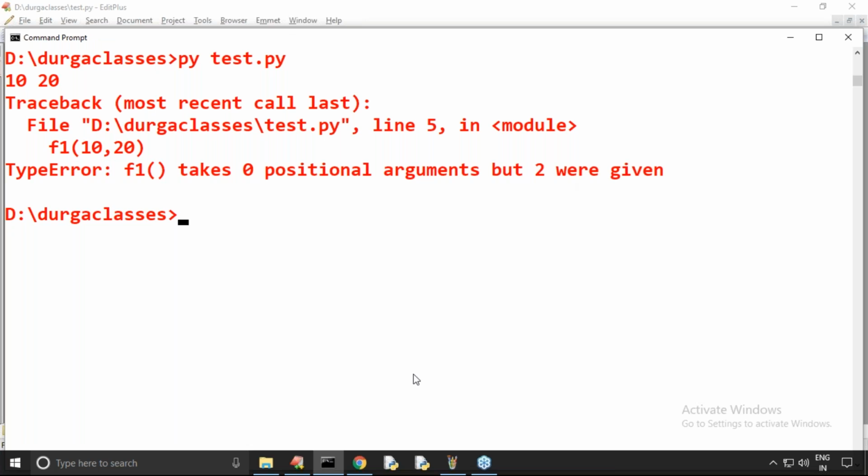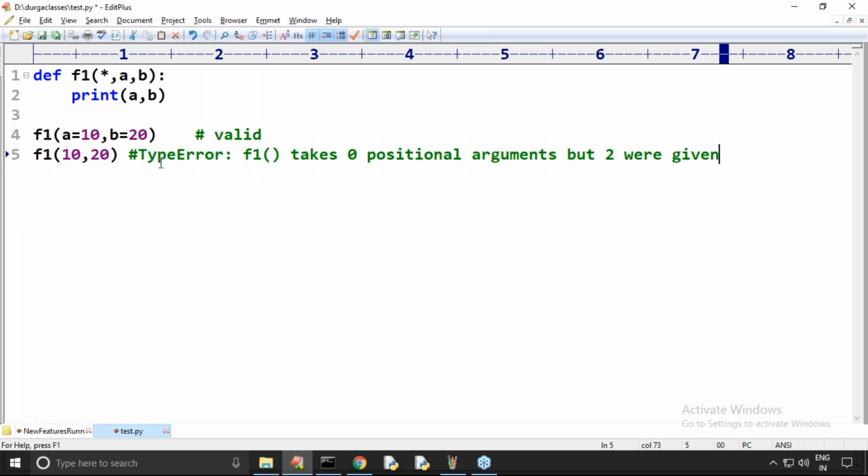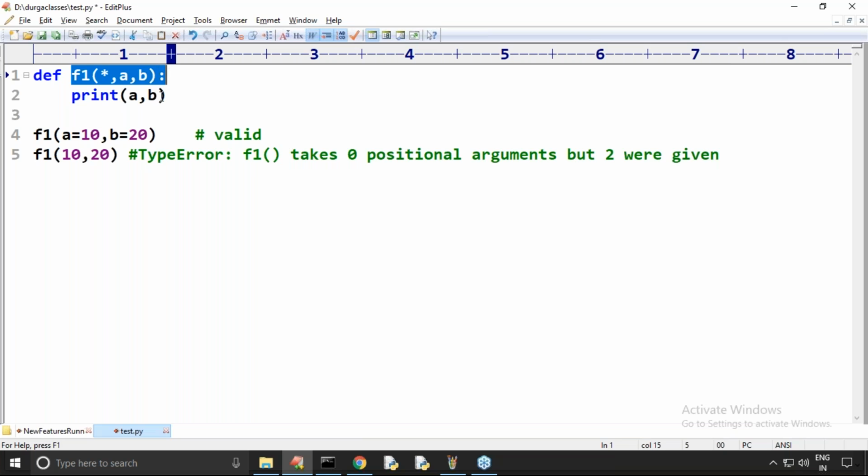Have you observed? It won't take any positional arguments. So F1 won't take any positional arguments. Takes zero positional arguments, but two were given. Means you are giving two arguments, right? Not two positional, but this function won't take any positional argument because it's always expecting keyword arguments only.